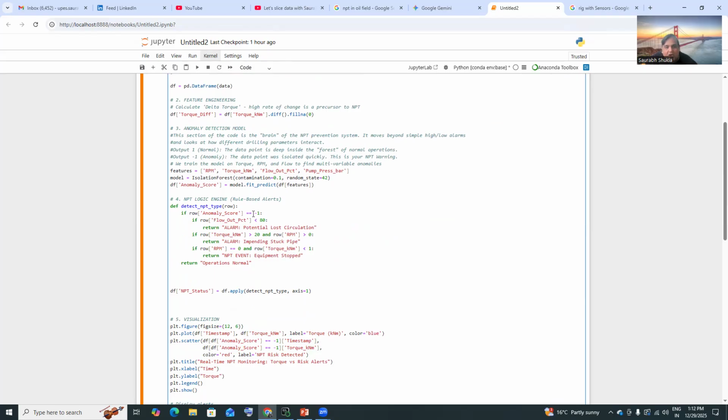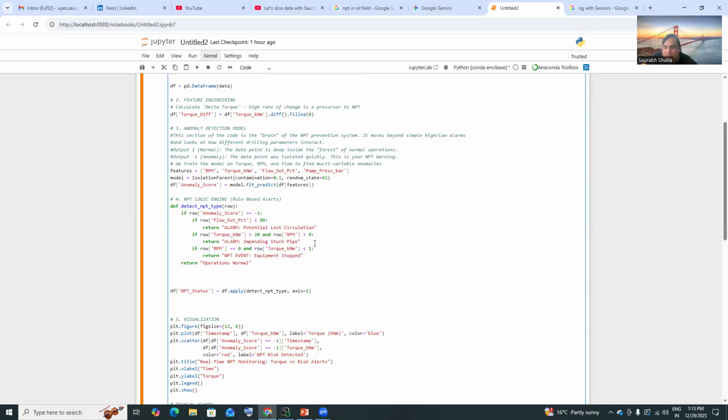If my anomaly score is equal to -1, it means something is wrong with my data, and it can give us an alarm like potential loss circulation, impending stuck pipe, equipment stop, or else, if everything is going well, return operation normal. So I have kept an if-else statement: if the flow percentage is less than 80, if the torque is greater than 20 and RPM is greater than 0.